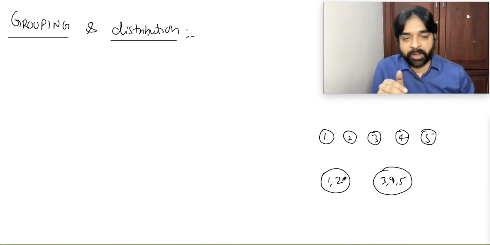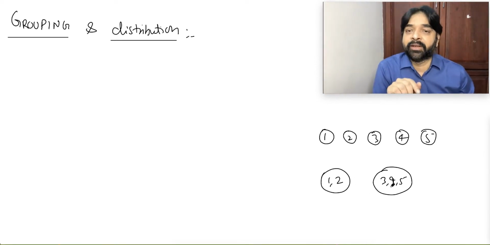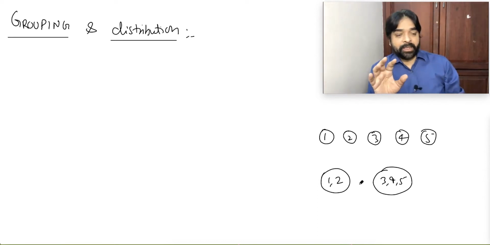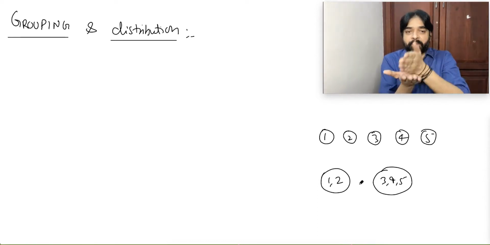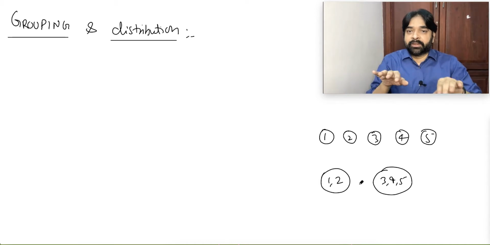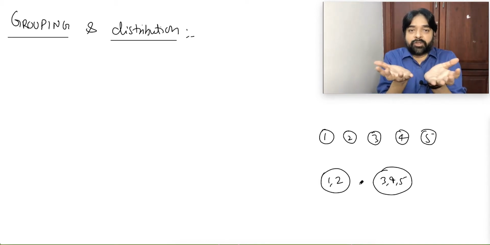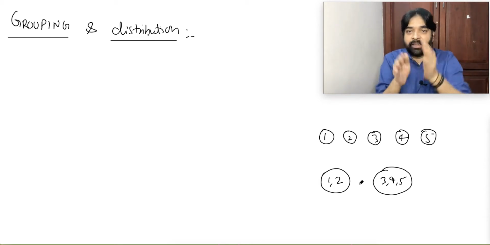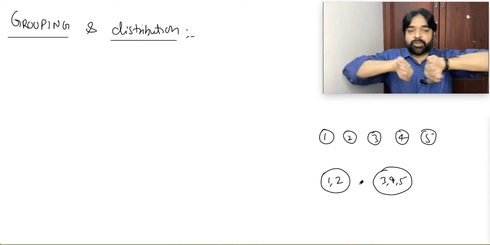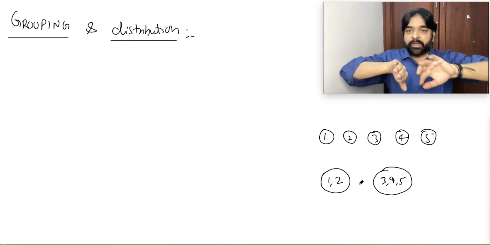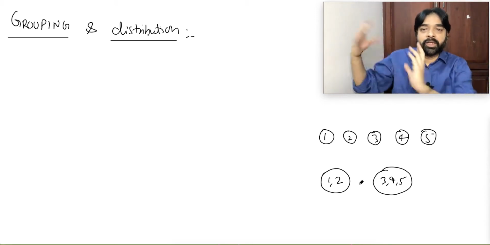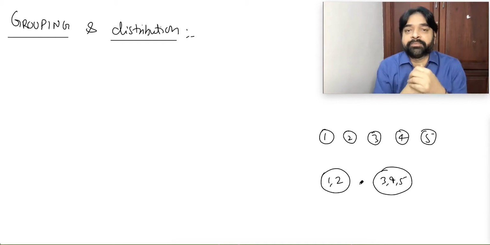Grouping means that there are some objects, you put your hand and separate them. Like suppose you have some vegetables and you want to make 2 parts of them. We put our hand like this, and then we do this way. One part will go this side, one part will go there. This is one group and this is another group.